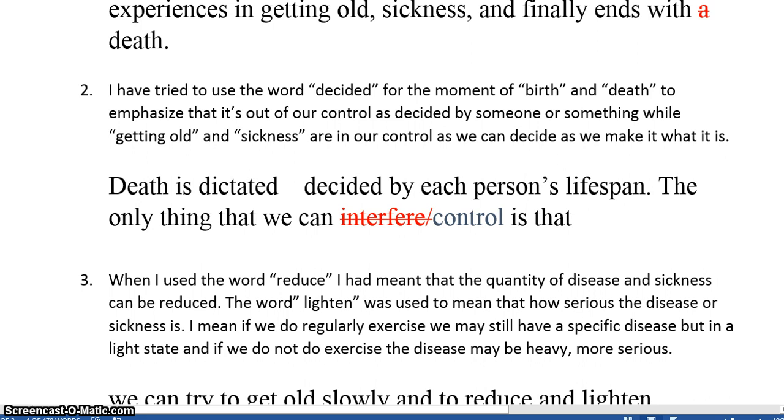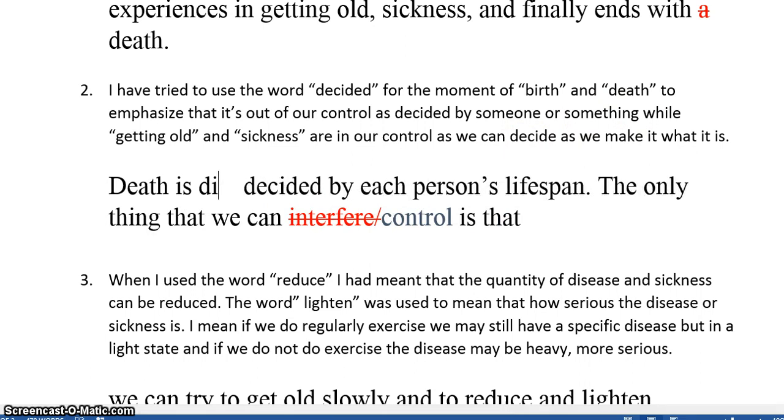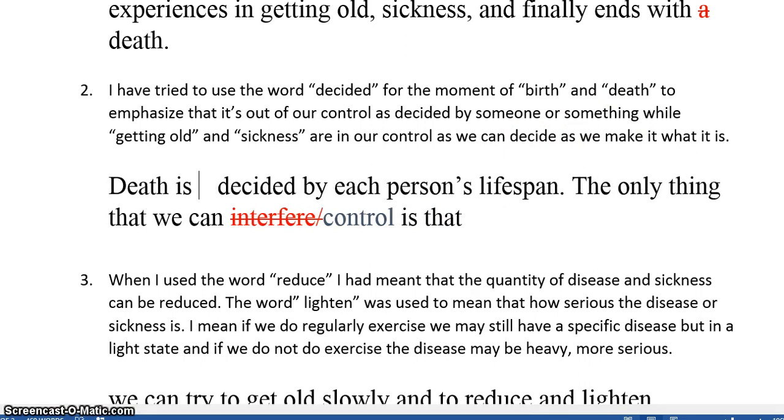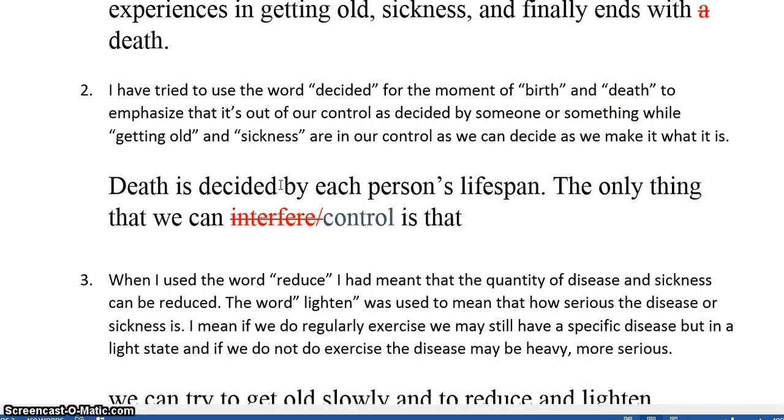I have tried to use the word decided for the moment of birth and death to emphasize that it is out of control, as decided by someone or something. Okay, so let's start with that first. I know I put in this earlier. So, death is decided by each person's lifespan.